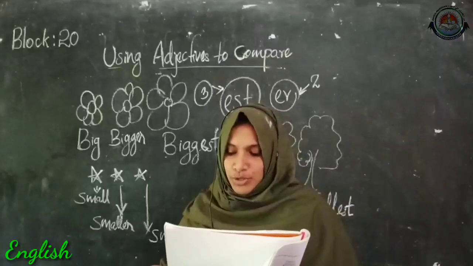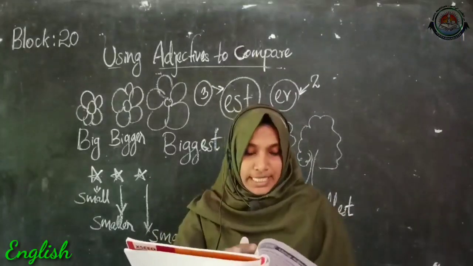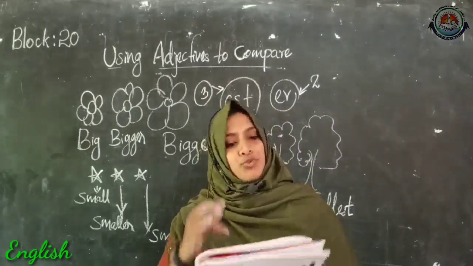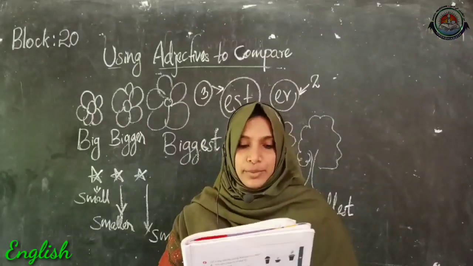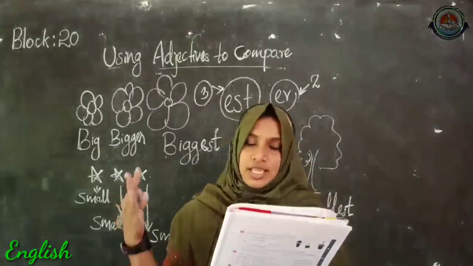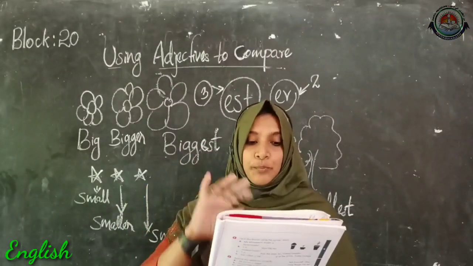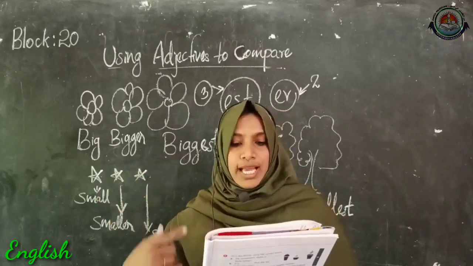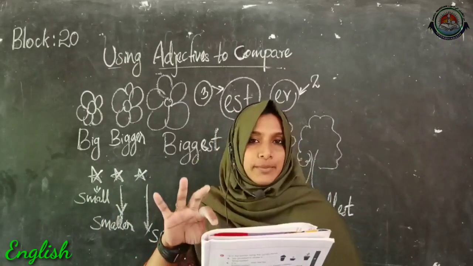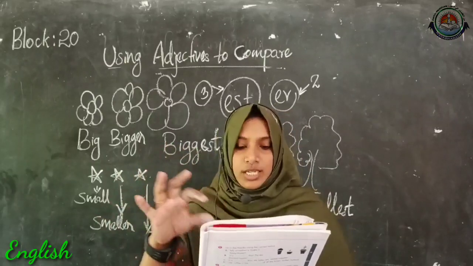So now let's move on to your practice questions from page number 22. Here in these activities, you can do only the three questions, means 2, 3 and 4. Okay, this is enough to do. Question number 2, draw lines to match the pictures with the correct word. Here you can match the pictures by using the correct word.